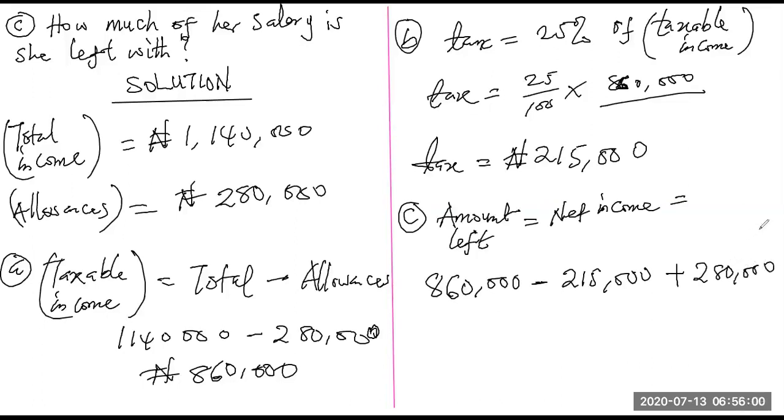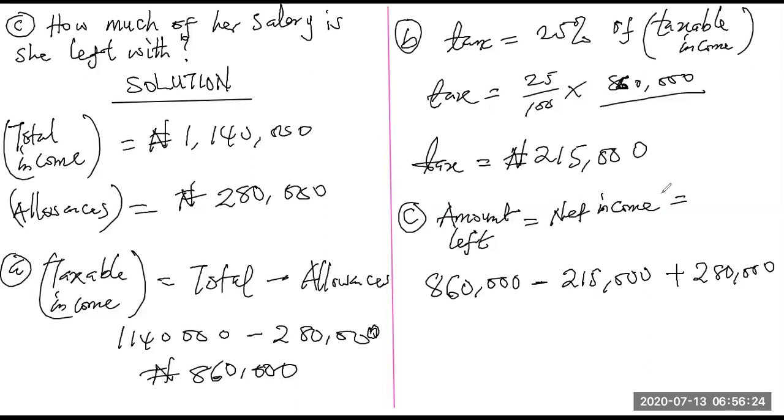So when you do all this, you are going to have 860,000, which is the taxable income, but they have removed the tax, that's why you remove 215,000 from that. For that amount, you're going to have 645,000. Then you add your allowance, which you did not pay tax on because you removed it separately before you calculated your tax.